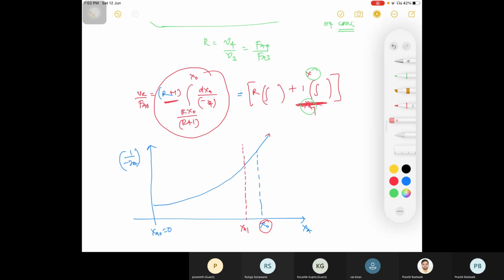X0. सही है? This is also XA1 to X0. So if I am drawing this, this is your X0, this is your XA1, and this is your area under the curve, right?